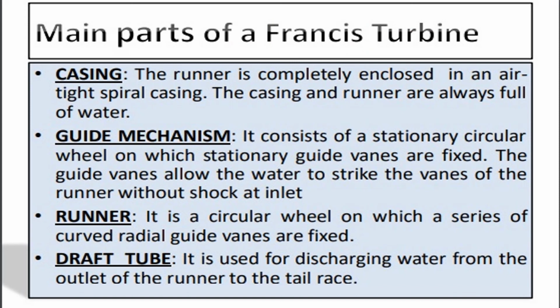First is the casing. The runner is completely enclosed in an airtight spiral casing. The casing and runner are always full of water. Next is the guide mechanism. It consists of a stationary circular wheel on which stationary guide vanes are fixed. The guide vanes allow the water to strike the vanes of the runner without shock at inlet. Runner: it is a circular wheel on which a series of curved radial vanes are fixed. Draft tube: it is used to discharge water from the outlet of the runner to the tail race.